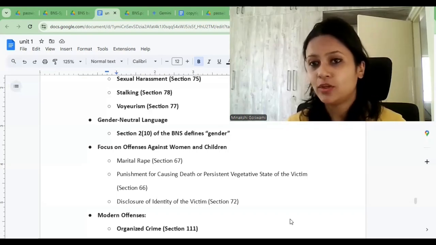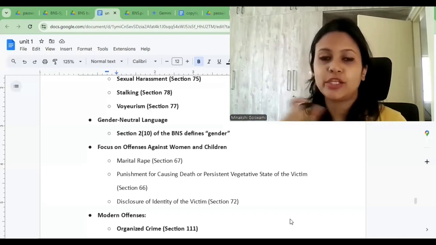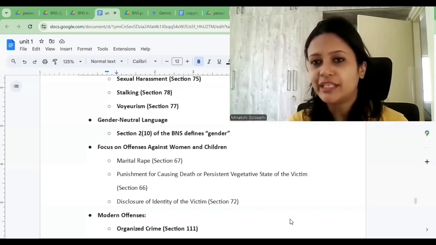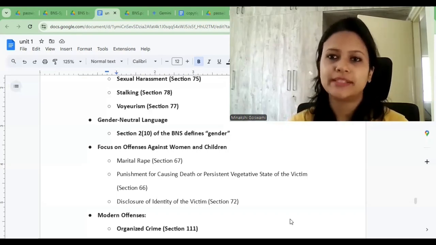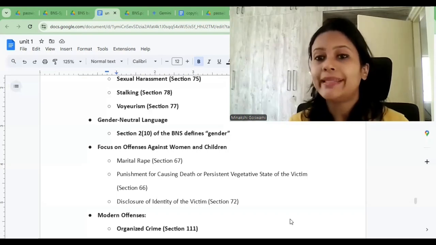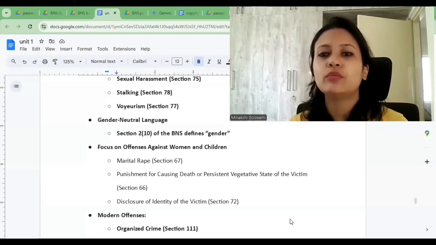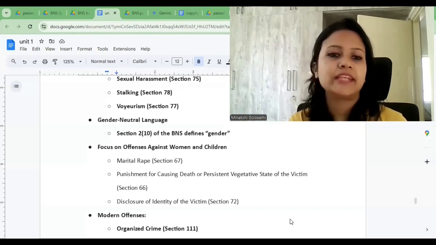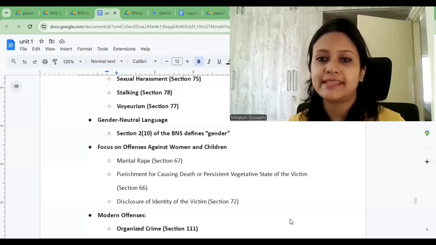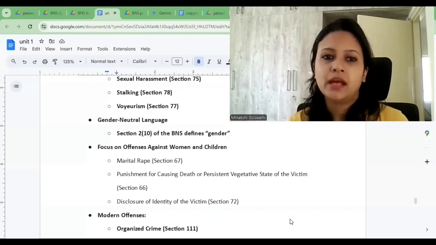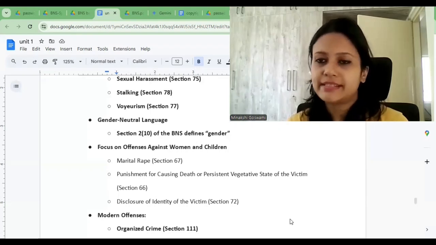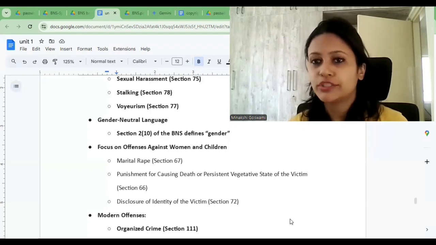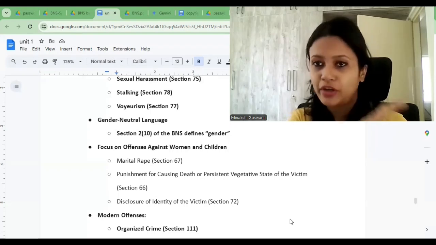If you look at IPC also, the term gender was defined, that the pronoun he, whenever it is used, will include any person, whether male or female. But then in BNS, this particular word is defined under section 2 clause 10. Gender is defined, and this definition says that the pronoun he and its derivatives are used for any person, whether it's male, female, or transgender. So this word transgender was not a part of IPC.